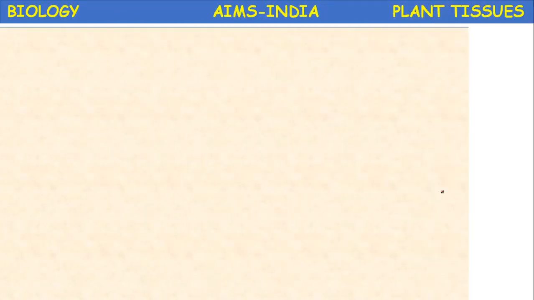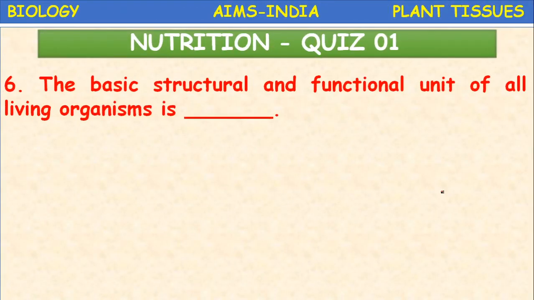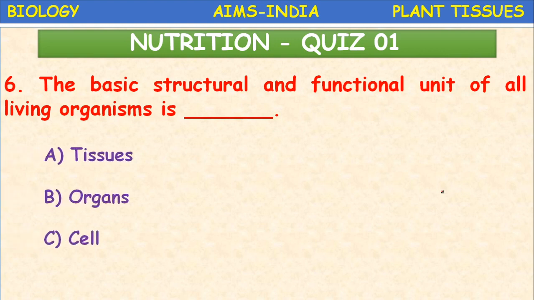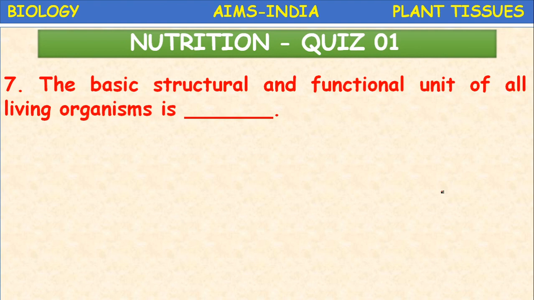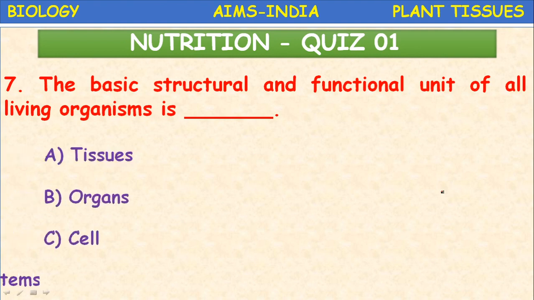Next, the basic structural and functional unit of all living organisms: tissues, organs, cells, organ systems. What is that? Cell. The basic structural and functional unit of all living organisms is called a cell.